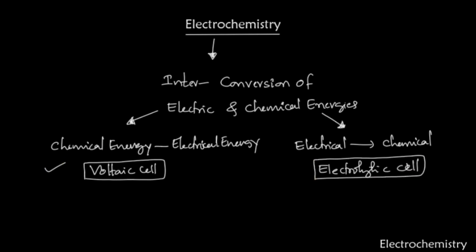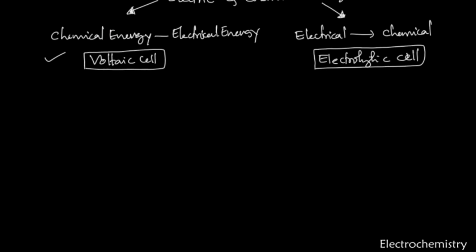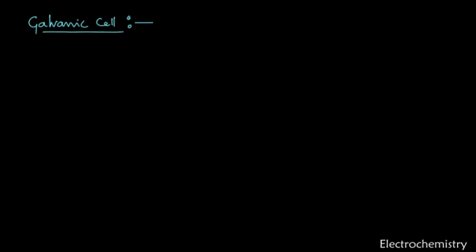The Daniell cell is sometimes called a galvanic cell also. Let me write here galvanic cell. We'll see what is there in the galvanic cell and how it is constructed. An important thing about a galvanic cell is that it contains two electrodes. Let me draw one electrode here. This is the first electrode, made of zinc metal. Like that we need two electrodes.